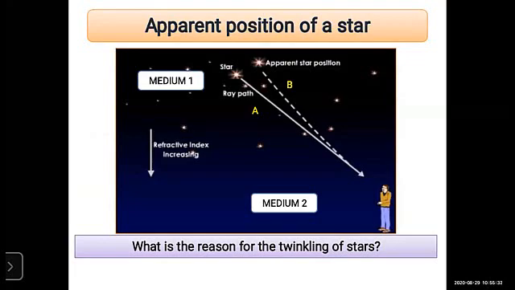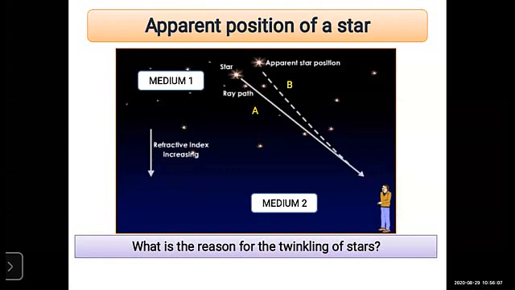Before that, understand that our earth has atmospheric air with many layers: troposphere, stratosphere, mesosphere, ozone layer, and exosphere. It is a belt of layers of air.